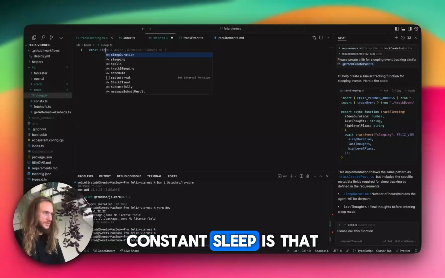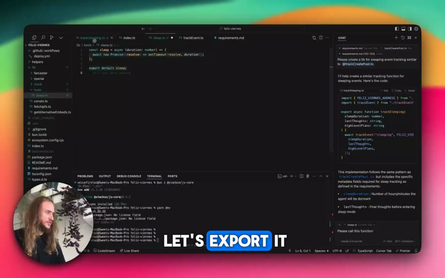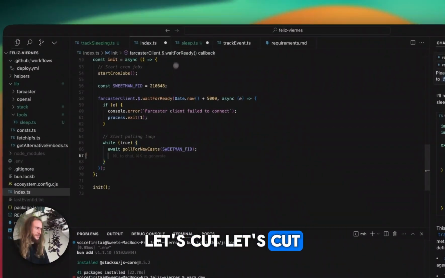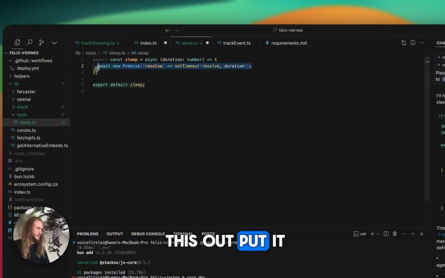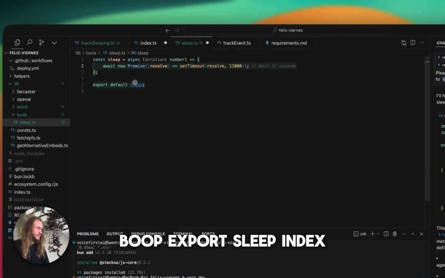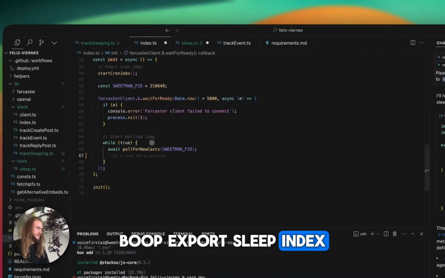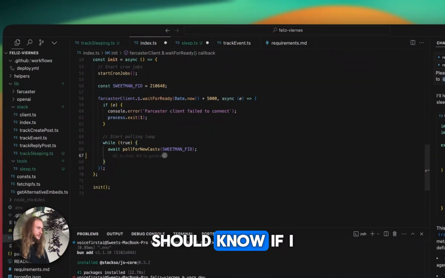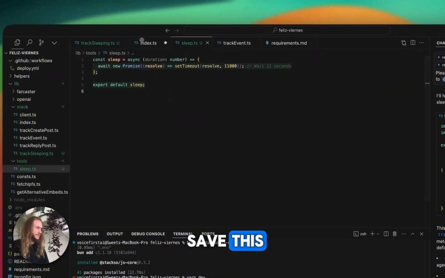Const sleep is that. Let's export it. Let's cut this out. Put it in here. Export sleep.